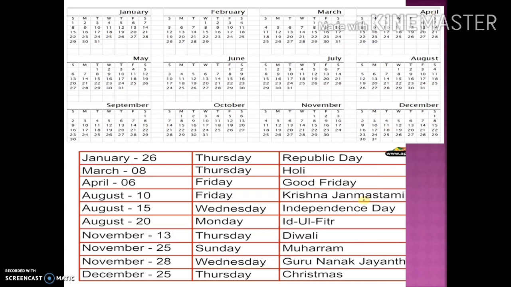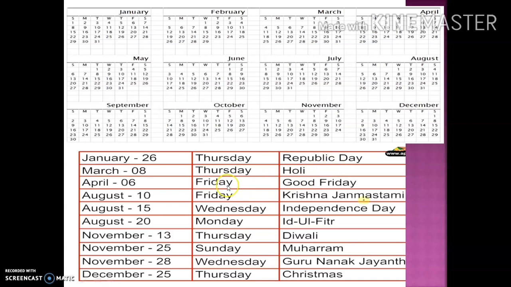Now our first national festival comes on 26th January. It is our Republic Day. Now students, if you want to find out on which day this Republic Day comes, look at the month of January, and on 26th date, which day falls? It is Thursday. Means on 26th January, Thursday falls, that is Republic Day.